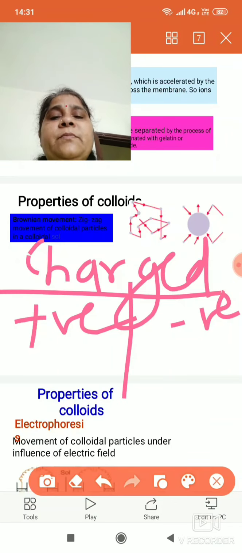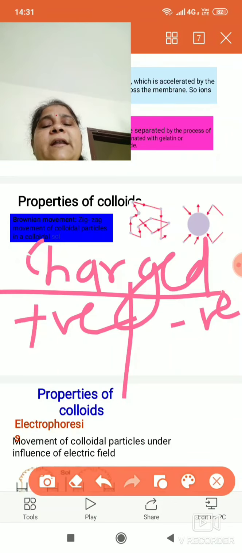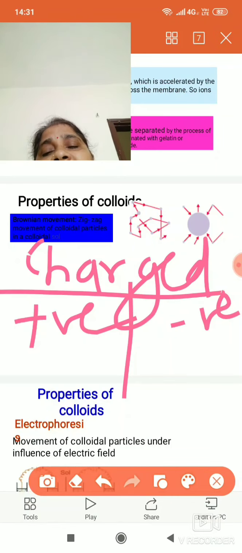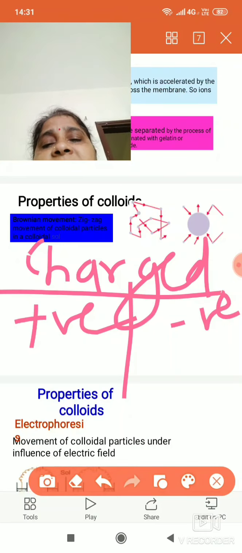The dispersed phase particles of the colloid are charged. They carry the same charge. Either all the dispersed phase particles are positive in nature or all are negative in nature. Because if they do not have charge, they will accumulate and form a precipitate, and no more colloidal solution will exist.